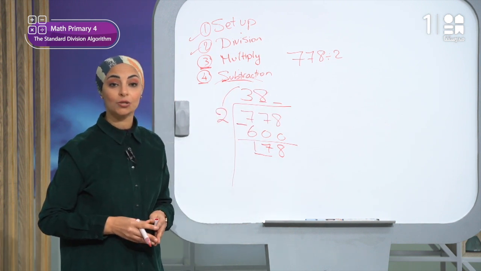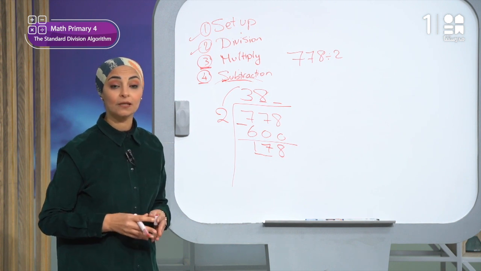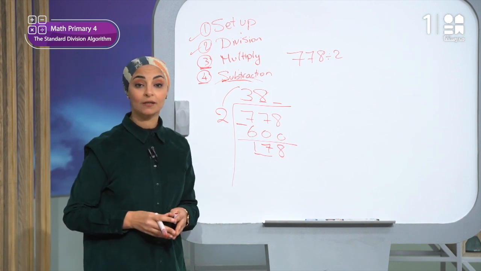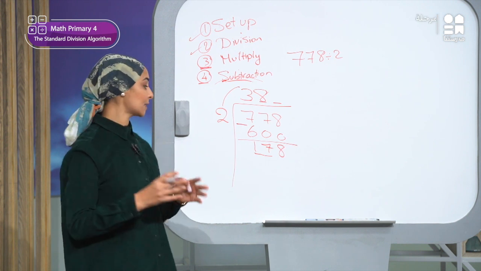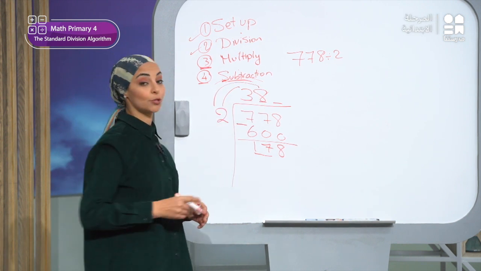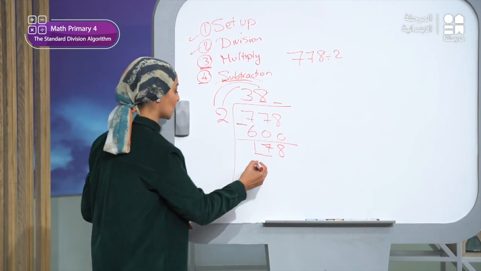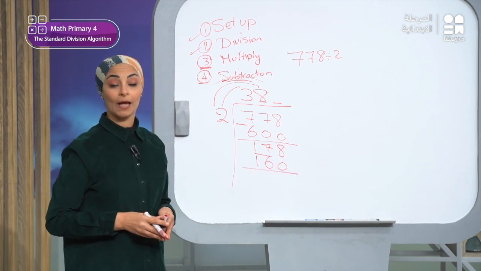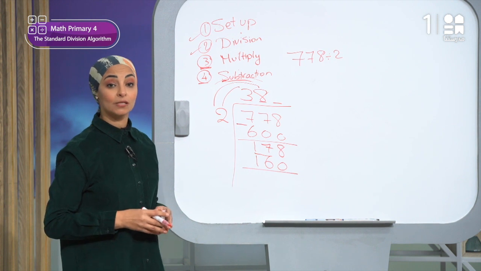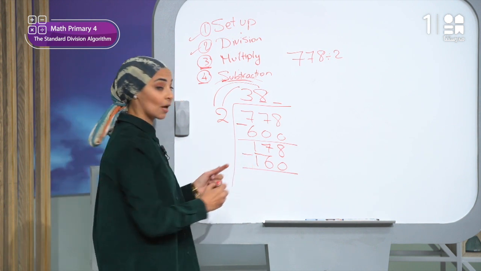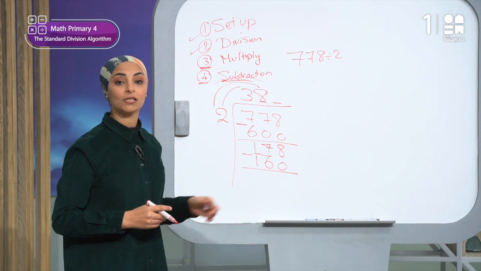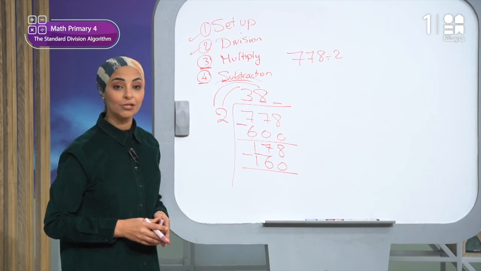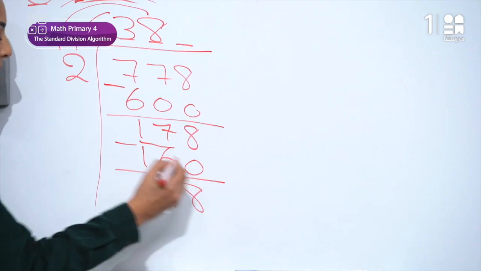Then what should I do? As you know, the value of 8 is 80. So I'll multiply 80 times 2. 80 times 2 gives me what? Of course, gives me 160. So I will write the answer down. And then the next step, I will subtract. I will subtract 178 minus 160. The answer will be, of course, 18.